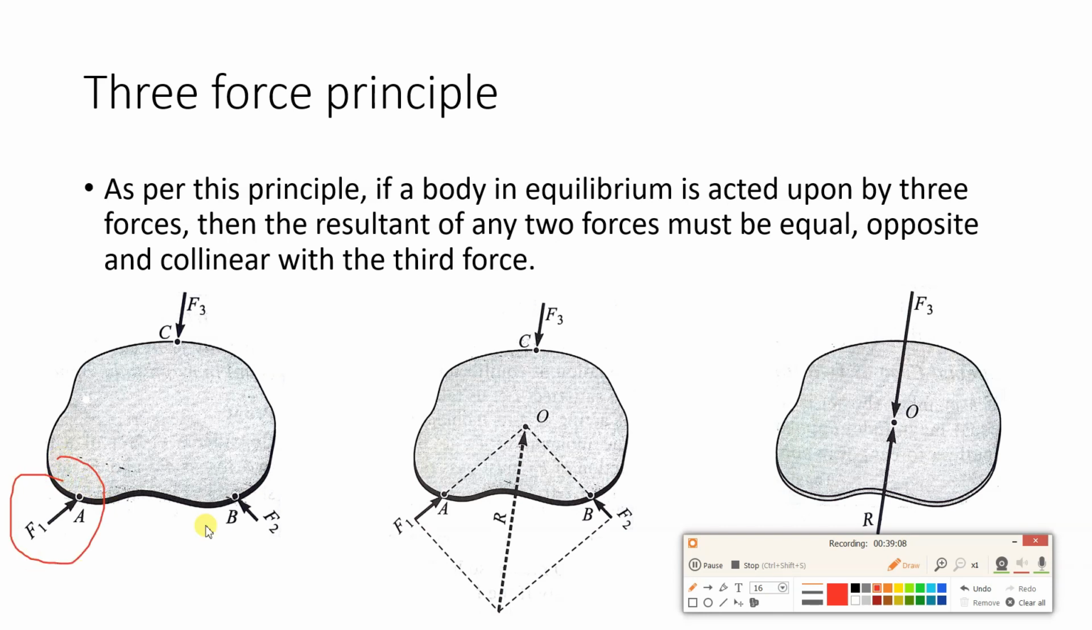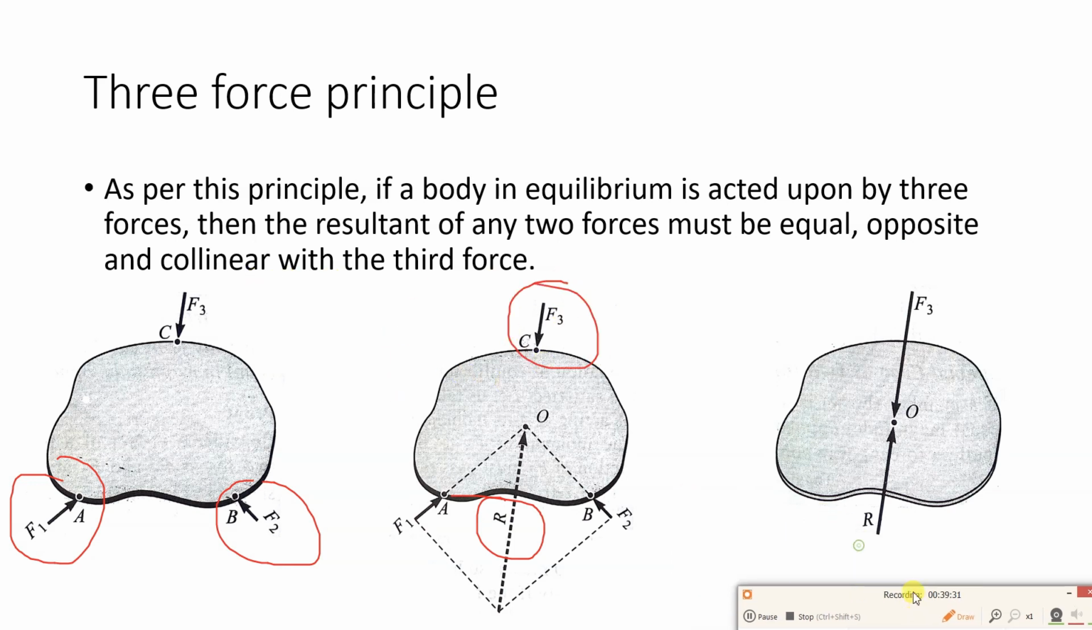This is F1, this is F2. They will meet somewhere, suppose that is point O. So we can calculate the resultant. So this is the resultant, same thing is the resultant. Then the resultant of any two forces, we are taking the resultant of F1 and F2, R must be equal, opposite and collinear with the third force. So here you can see the resultant is equal in magnitude to this F3, opposite in direction and collinear.